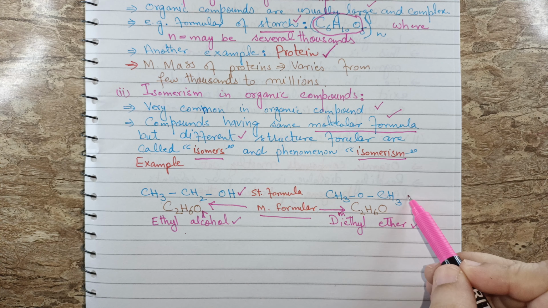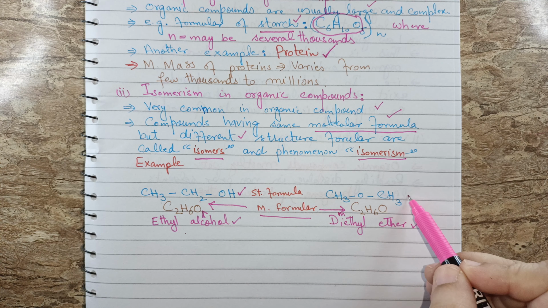So in this way you can see the positions of atoms are different in both molecules, but if we write it in the form of molecular formula, how many total carbons are here? 2, so it will be C2. How many total hydrogens? 6, so we will write H6, and there is one oxygen, so the overall molecular formula would be C2H6O. And likewise here the molecular formula would again be C2H6O.